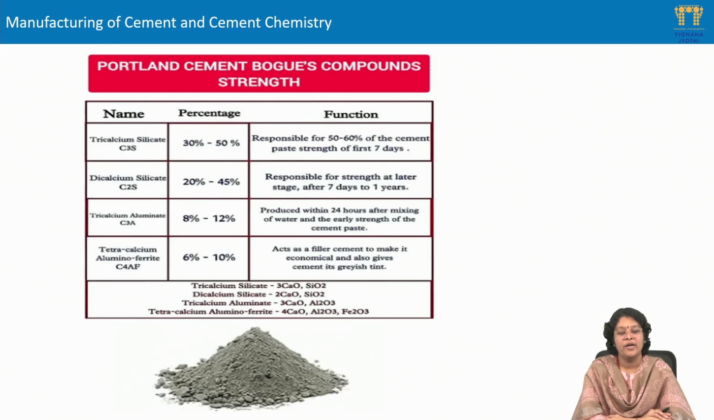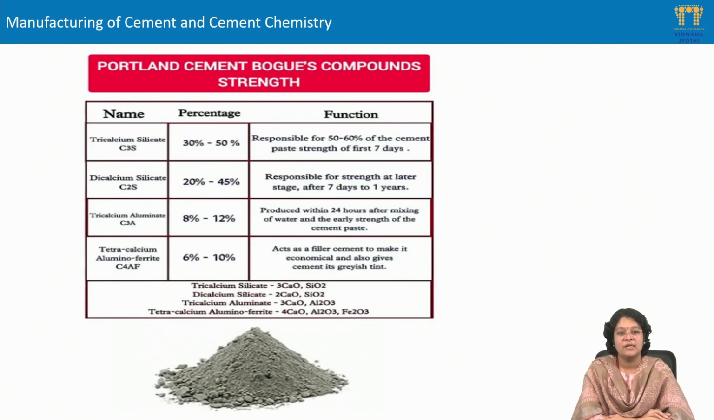And tricalcium aluminate is another Bogue compound which is present in the cement in the range of 8% to 12%. With its presence, we can see a flash setting happening for the cement when reacted with the water. In order to overcome this effect, gypsum is added.